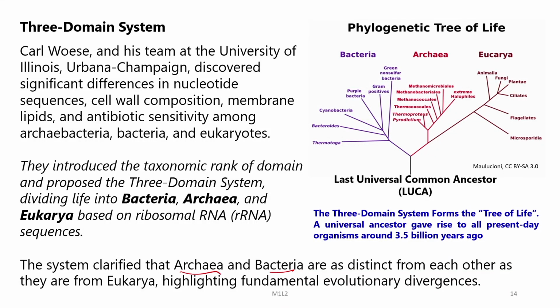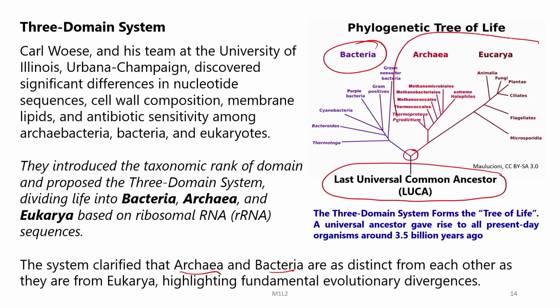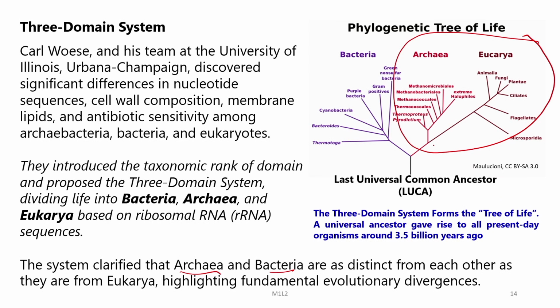So, all these domains are considered to have a common ancestor from which they evolved, and this is known as the last universal common ancestor or LUCA. And from here you can see that the divergence first was into bacteria and the branch of archaea and eukarya. Then later on eukarya and archaea diverged during the course of evolution.